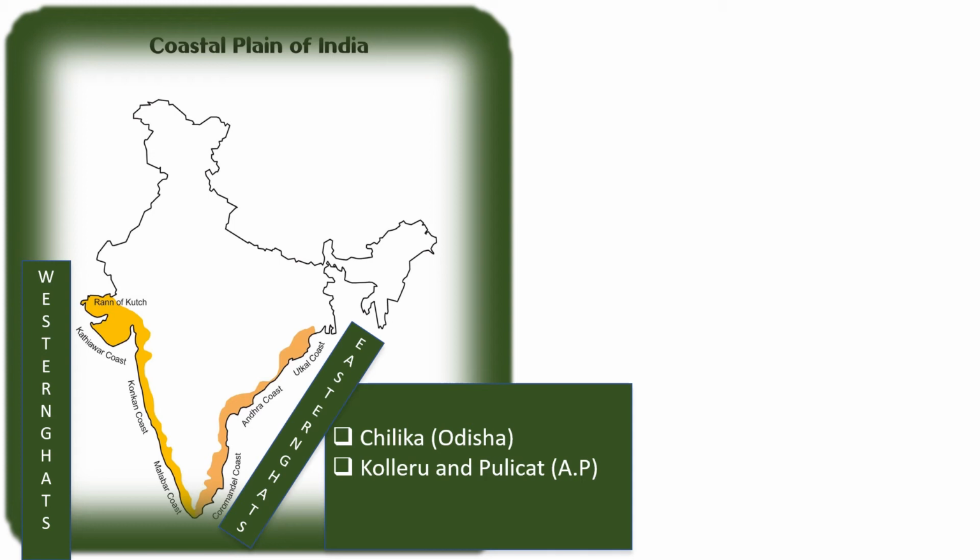And these plains extend up to about 100 kilometers in width along the Krishna Delta, and 130 kilometers inland along the Kaveri. These coastal plains are known by different names locally: Utkal coast in Odisha, Sarkar coast in Andhra Pradesh, and Coromandel coast in Tamil Nadu. And these deltas too are agriculturally developed. The important lakes in this region are Chilika in Odisha, and Kolleru and Pulicat in Andhra Pradesh, which are other important features of these coastal plains.